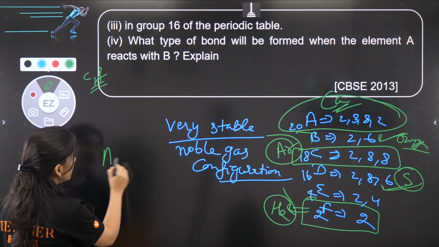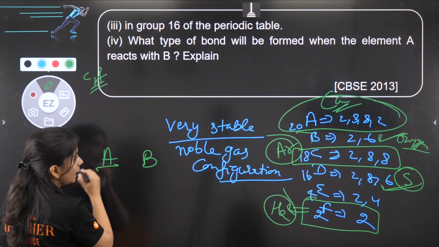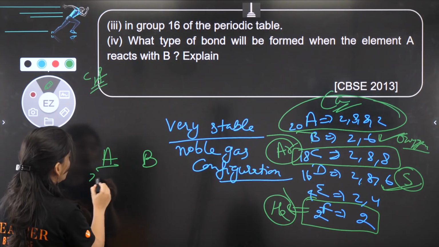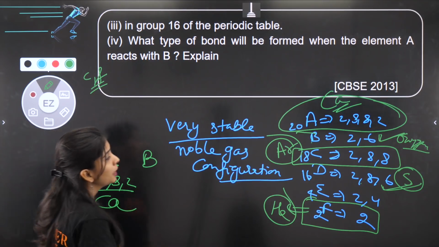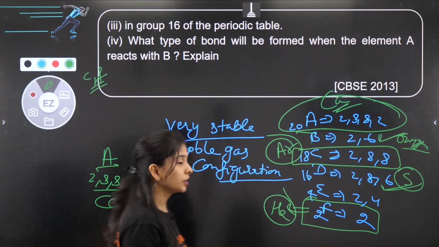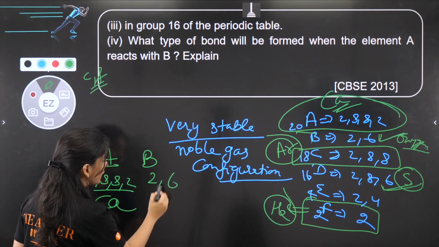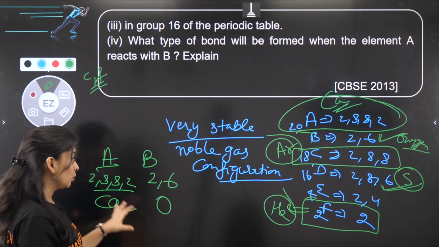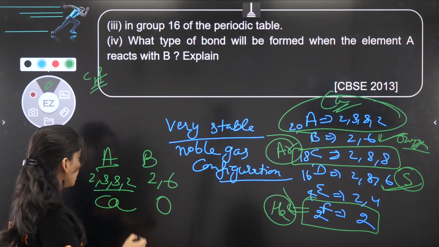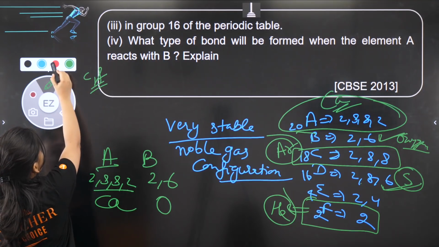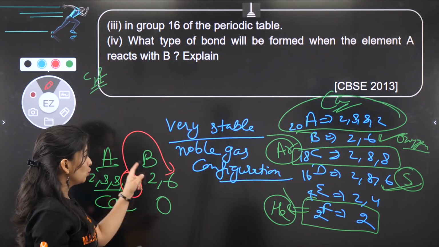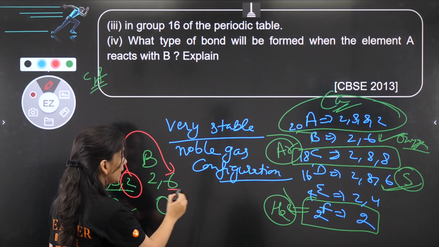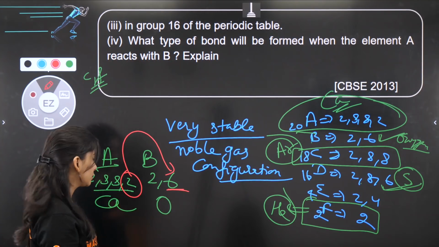So if I write A here, B here, A's configuration is 2, 8, 8, 2, which is nothing but your calcium. If I talk about B, which is 2, 6, which is nothing but oxygen. And we know that metal and non-metal, this has 2 extra electron, it can donate its 2 electron to oxygen to have 8 electron in the last shell and achieve stability.